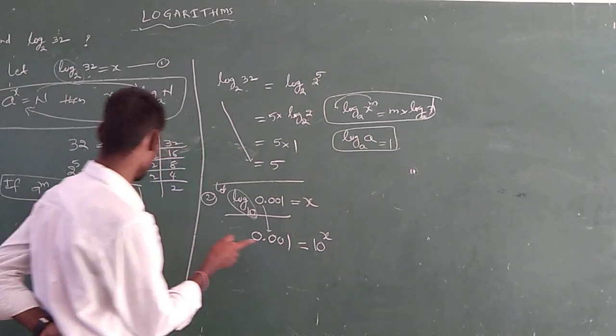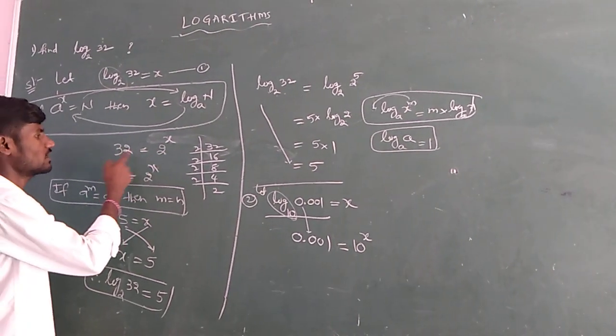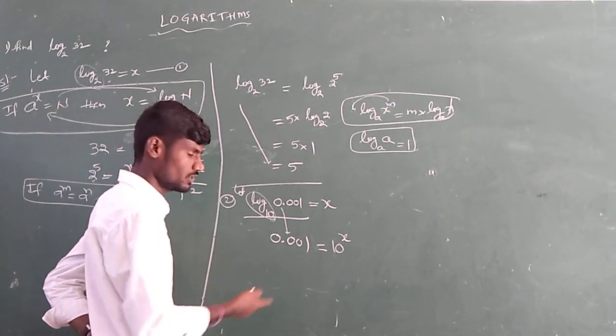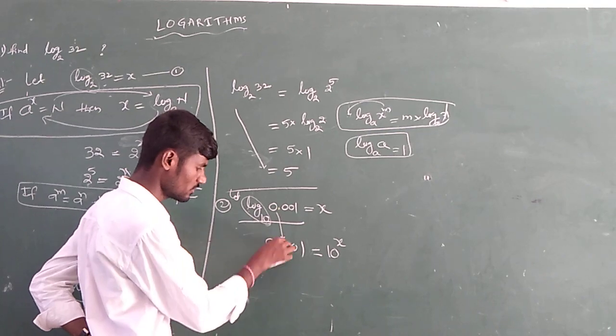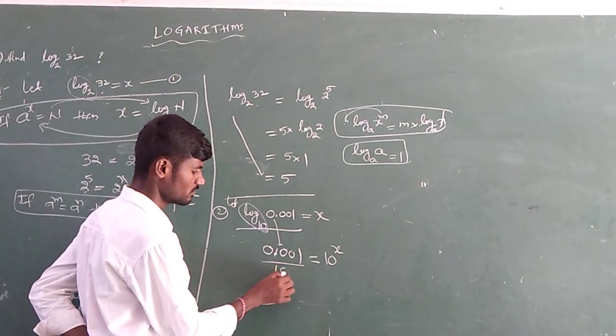In the previous problem there was a relation between 32 and 2 in this form. Like that, is there any relation here? You have to think about it. You know that if it is a decimal, convert it into fraction form. If you remove the decimal, you will get 1 with 3 places, meaning 3 zeros.